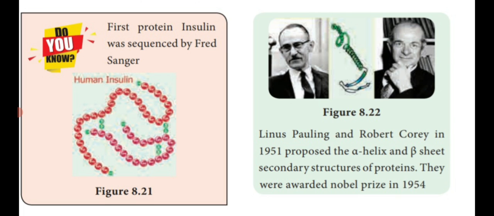Two scientists' diagram is given here. Linus Pauling and Robert Corey in 1951 proposed the alpha helix and beta sheet secondary structures of proteins. For this, both of them were awarded the Nobel Prize in the year 1954.